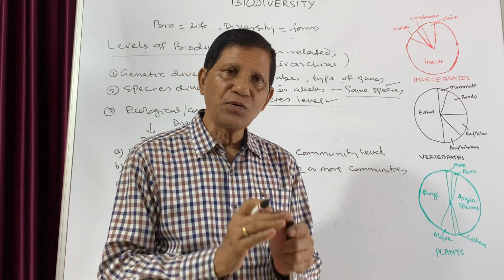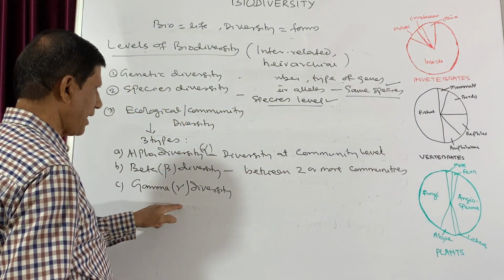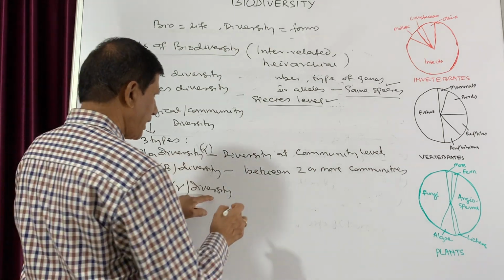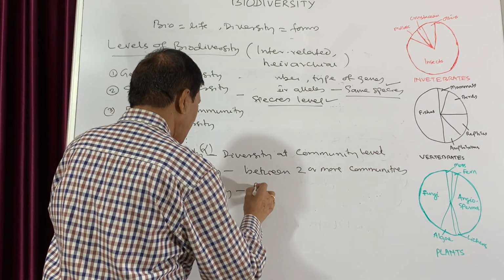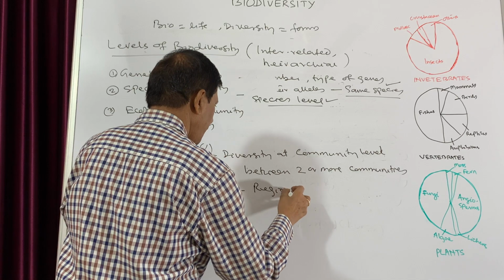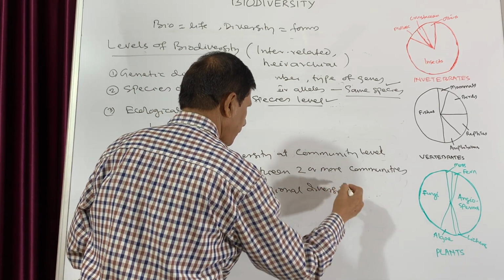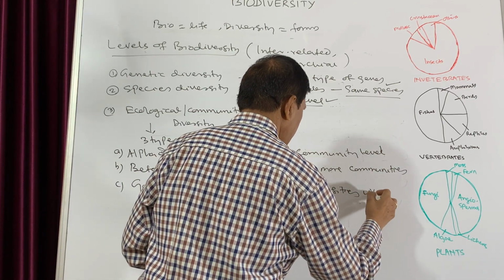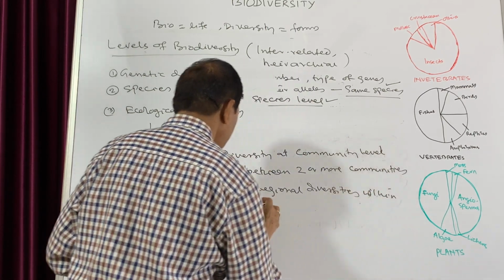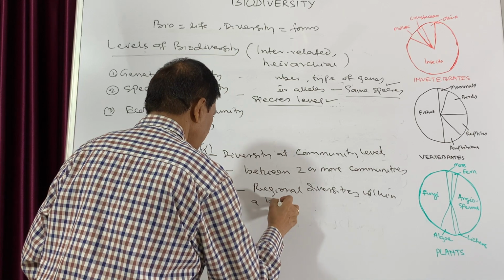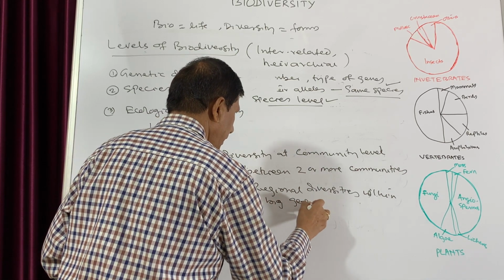So this is known as gamma diversity, which means regional diversities within a big geographical area.